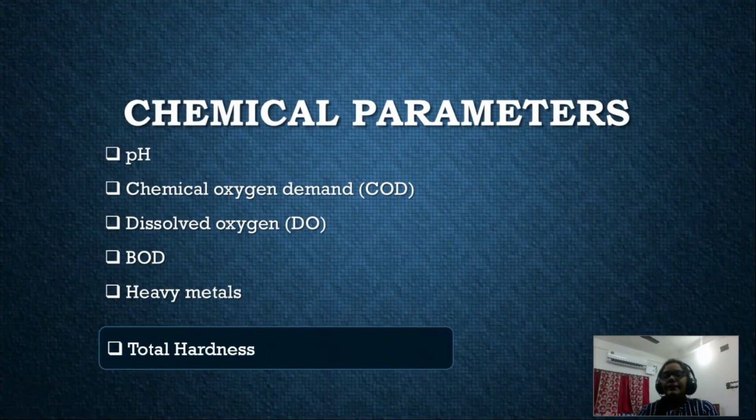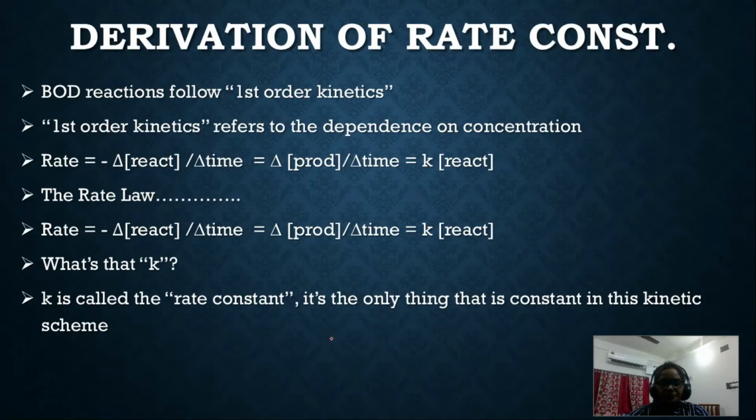So we are discussing the chemical parameters, all this about the BOD. Today we will discuss the total hardness, another chemical parameter, that is the hardness of water. Understand? Okay, so this is the recapitulation of the previous classes.